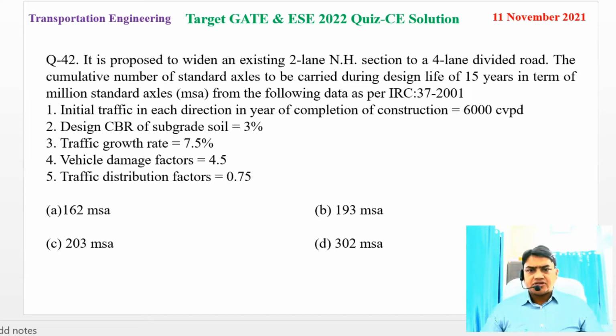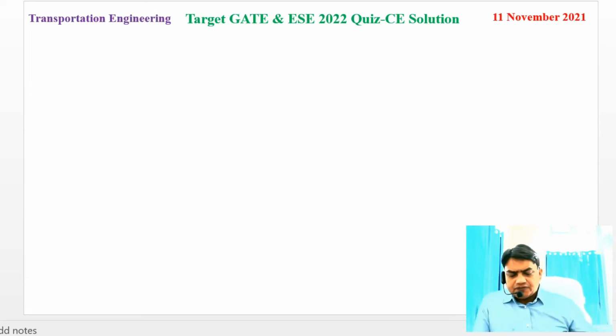Initial traffic in each direction in the year of completion of construction is 6,000 commercial vehicles per day. Design CBR of subgrade soil is 3%. Traffic growth rate is 7.5%. Vehicle damage factor is 4.5 and traffic distribution factor is 0.75. So the number of standard axles can be computed.